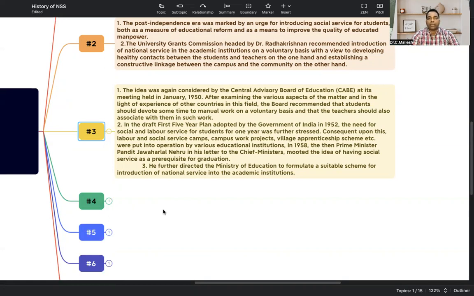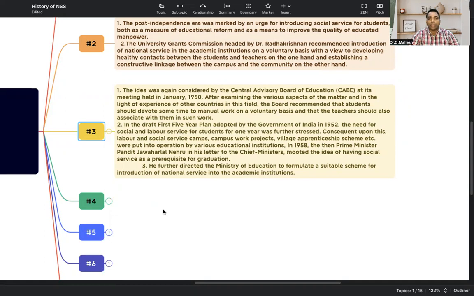And in the draft of the first five-year plan adopted by the Government of India in 1952, social and labor service for students, for one year, was further stressed. So for one year they need to go, and spend certain hours for society. Meanwhile, campus work like projects and the village adoption scheme was going on, and various educational institutions wanted to work on projects in the community.